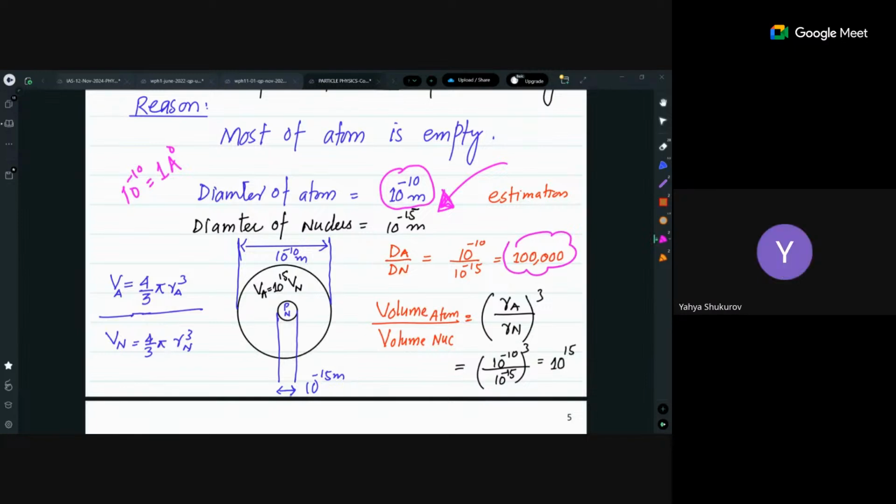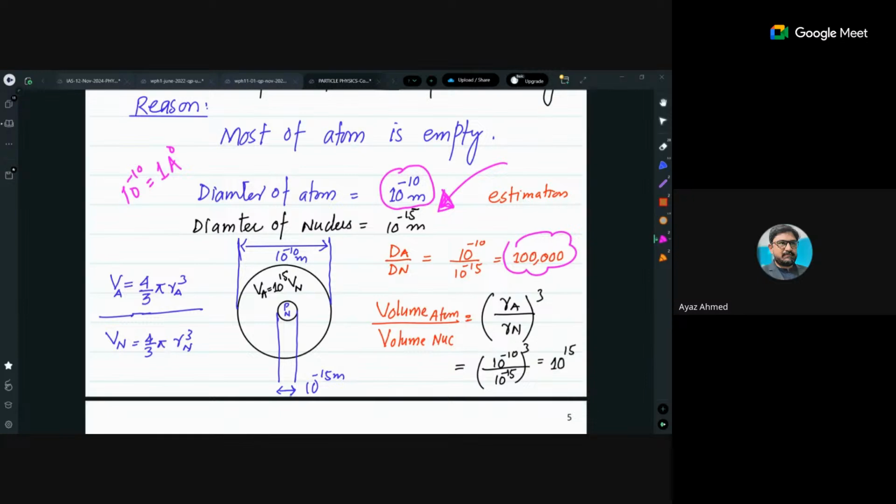If I am living in a city and I have only one home in my city, the empty space around me would be 100,000 times the space compared to my home. That is in the case of diameter.